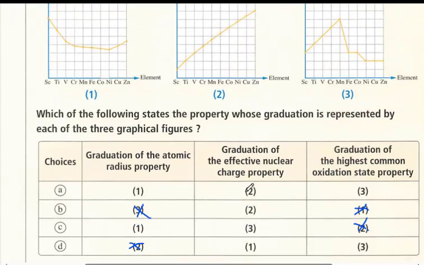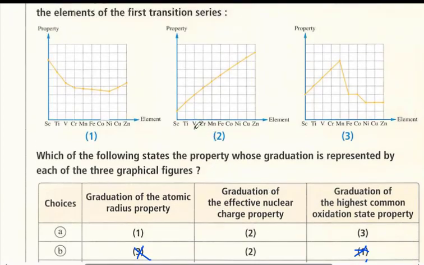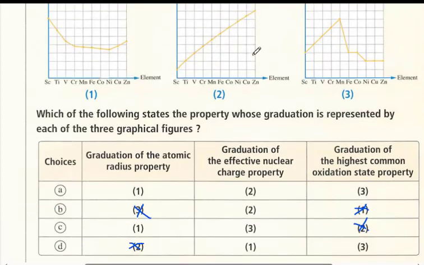Let's check if the second is the effective nuclear charge. Yes, it increases from scandium to zinc without any exceptions. So the correct one here is option A.